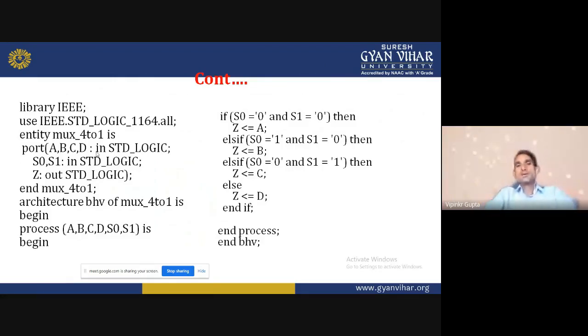Here we are using the if-else statement. If S0 is equal to 0 and S1 is equal to 0, then Z is equal to A. Else if that condition is not satisfied, we go to the next condition: else if S0 is equal to 1 and S1 is equal to 0, then Z is equal to B. Else if both conditions are not satisfied, we go to the third condition: S0 is equal to 0 and S1 is equal to 1, then Z is equal to C. Else Z is equal to D. First of all, I will close this if-else statement, then close the process and then the architecture.